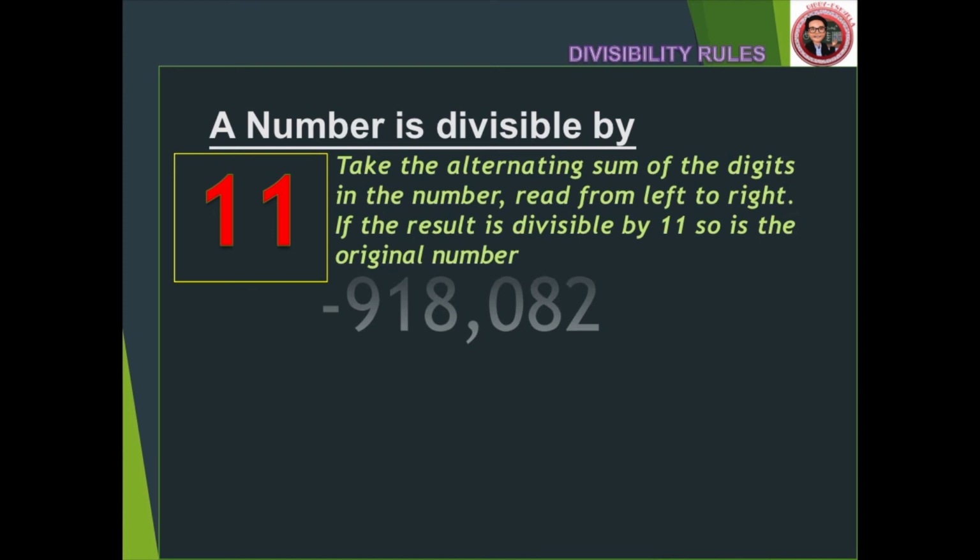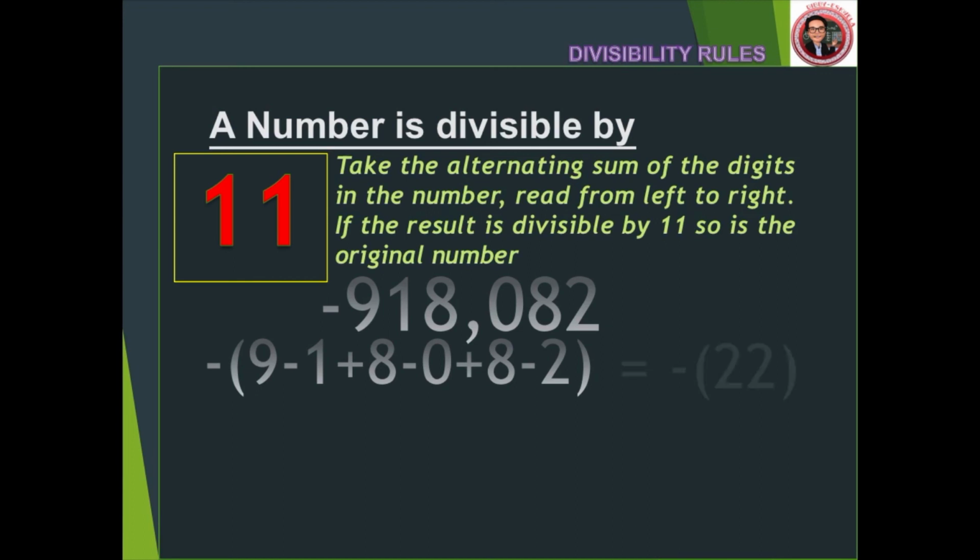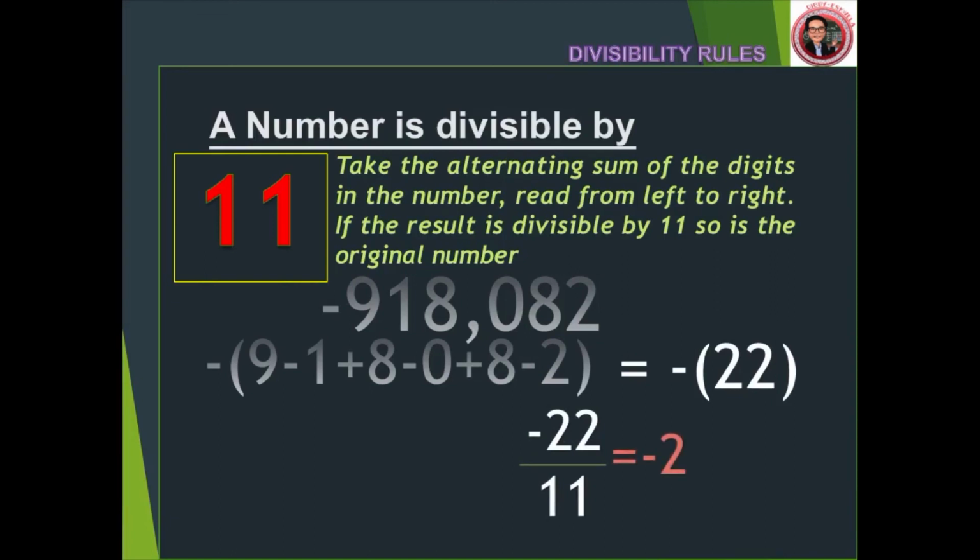But what if the original number is negative? Simple. Put the alternating sum of the digits inside the parentheses and the sign outside of it. The answer must be negative 22. Multiply it by the negative sign, giving us negative 22. Then divide it by 11 to get a quotient of negative 2, which is still a whole number.